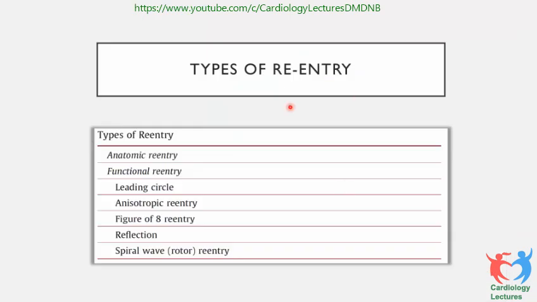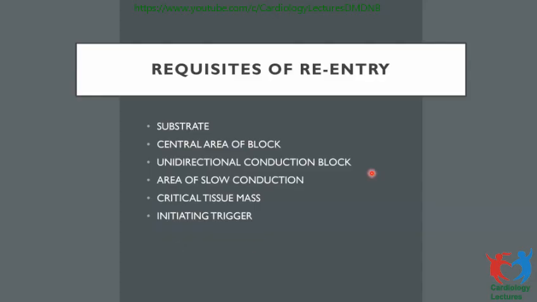So coming to re-entry. Re-entry is very common again. It could be anatomical, it could be functional. It has a leading circle, anisotropic re-entry, figure of 8 re-entry and spiral wave re-entry. Now there have to be requisites for re-entry. What are the requisites?